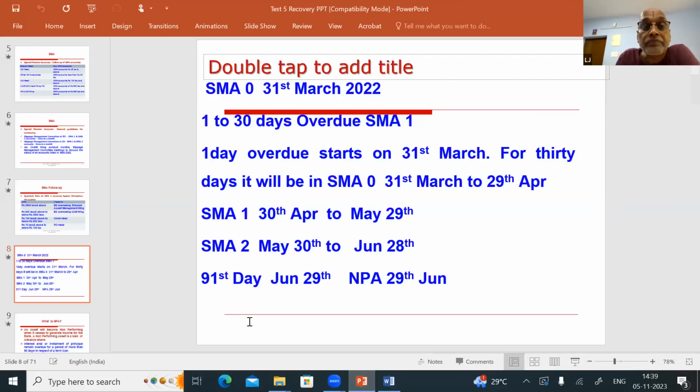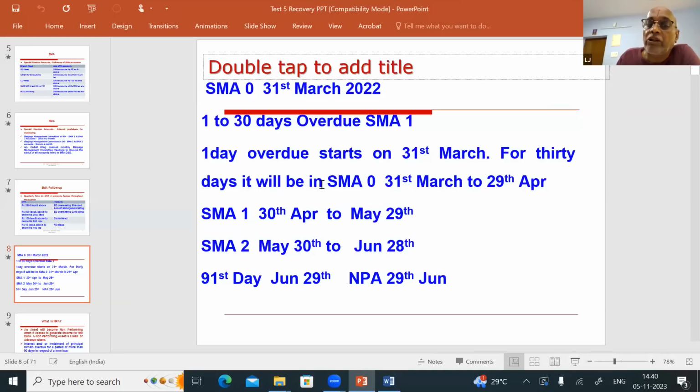Let us assume an account started showing overdue on 31st March 2022. So on 31st March the amount he has to pay, he has not paid. So SMA 0 starts on 31st March. It will be in SMA 0 for 1 to 30 days overdue. The first day overdue starts on 31st March.